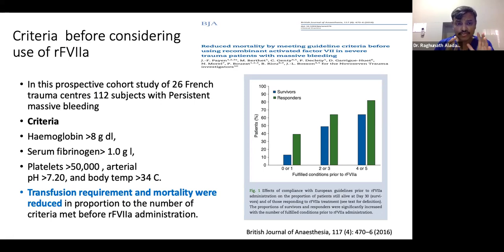They found that to use factor 7A, we should have hemoglobin more than 8, serum fibrinogen more than 1 gram per liter, platelets more than 50, pH more than 7.20, and body temperature more than 34. Then only factor 7 works better. There is a mortality benefit along with less requirement of blood product transfusion. As I mentioned in the first slide, this is a requirement for any factor concentrate, and especially for factor 7 it is now proven. So make sure these values are met before giving factor 7A.